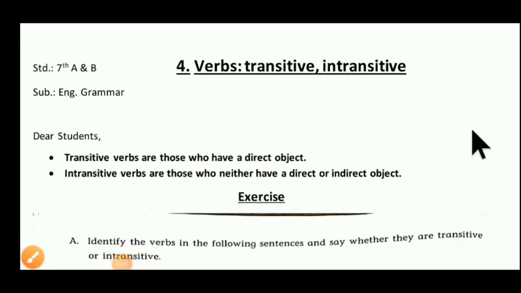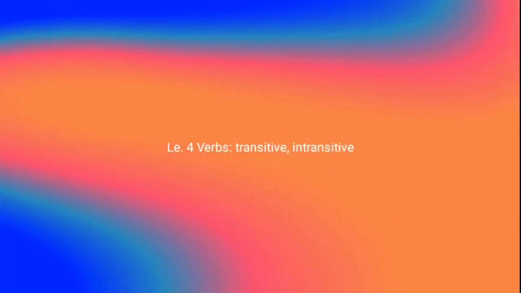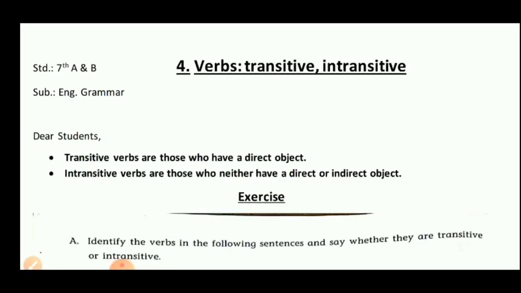Hello students, today we are going to learn standard 7th subject English grammar, lesson number 4, verbs: transitive and intransitive. As you know, students, in our previous video we studied the teaching points of transitive and intransitive verbs. Now today we have to do the exercise in this video. But before starting, we have to revise some main points.